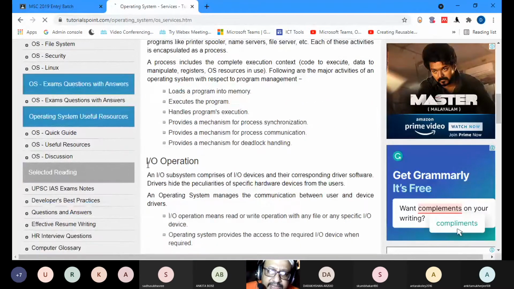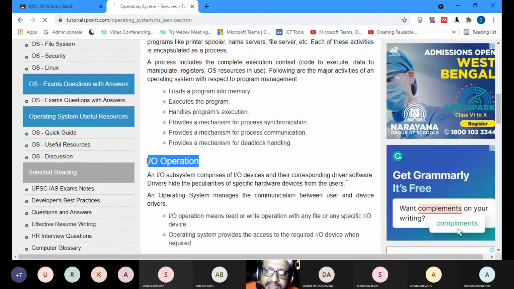The second is input-output. IO input output devices and their corresponding driver software. So you have a driver for your keyboard, you have a driver for your mouse, you have a driver for your earphone, you have a driver for your monitor, you have drivers for everything. So this is also an input or output operation.